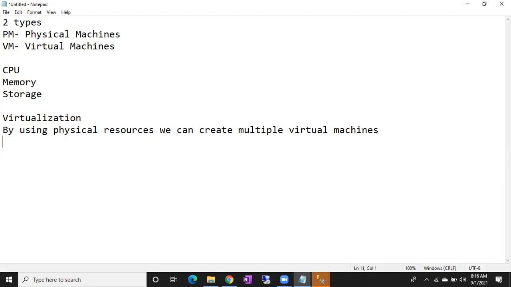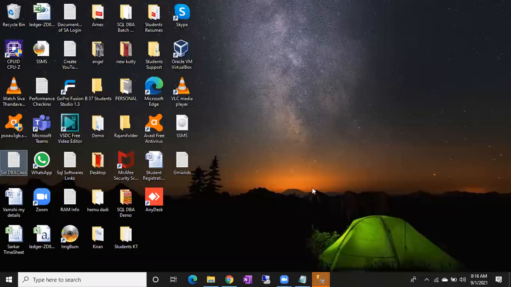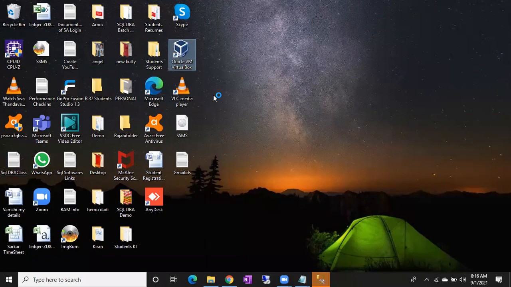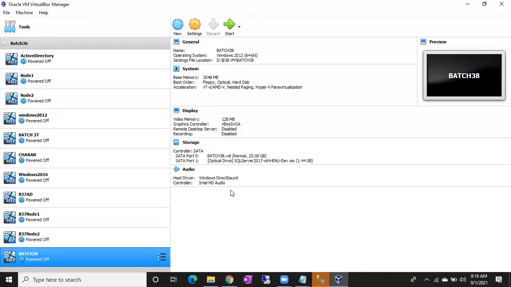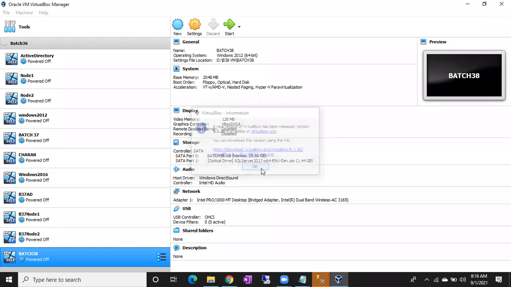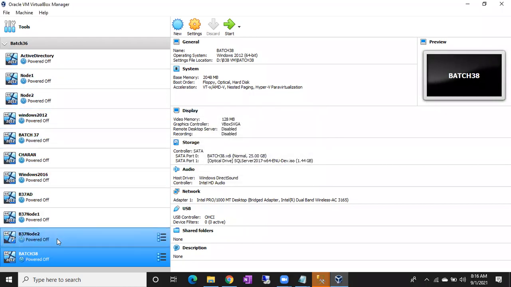Of course, if you want to create a virtual machine, you should have CPU, RAM, memory and all. See here, this is my laptop, and this is Oracle VirtualBox software. By using the RAM, CPU and storage of my laptop, I have created these many virtual machines.